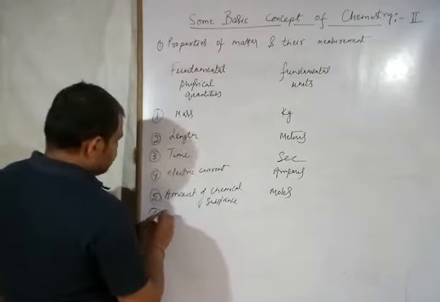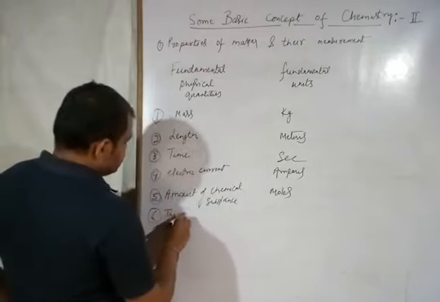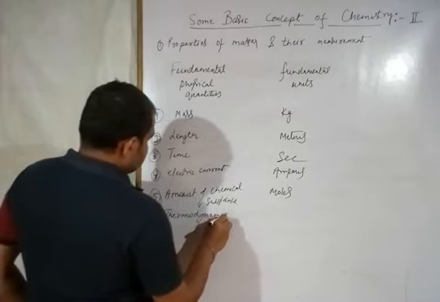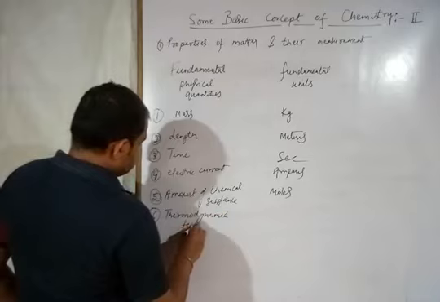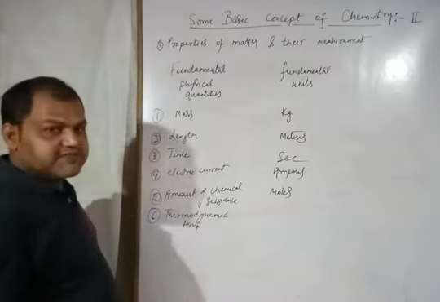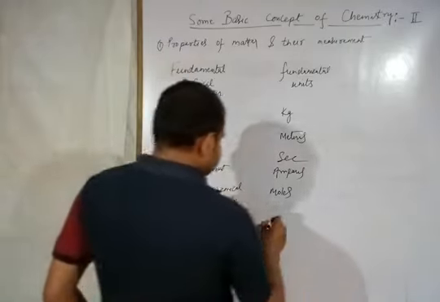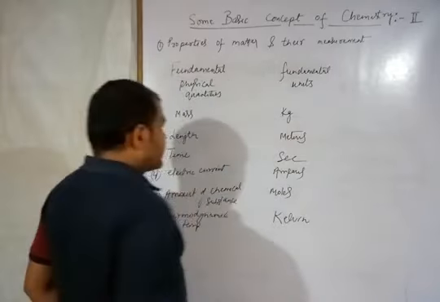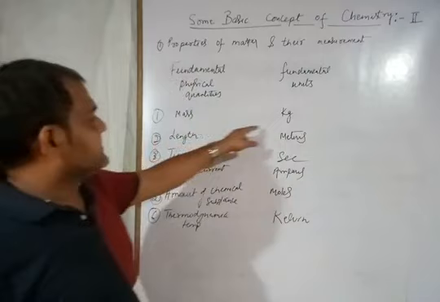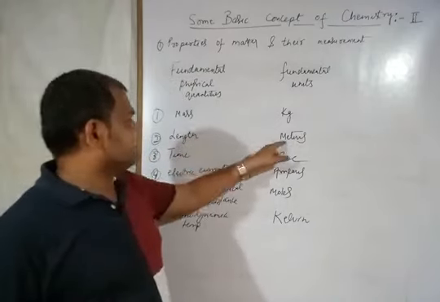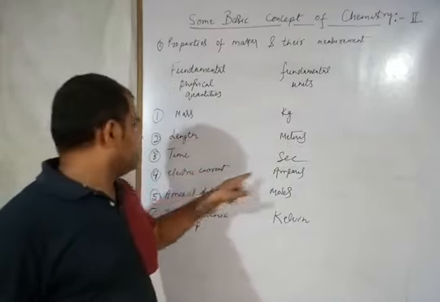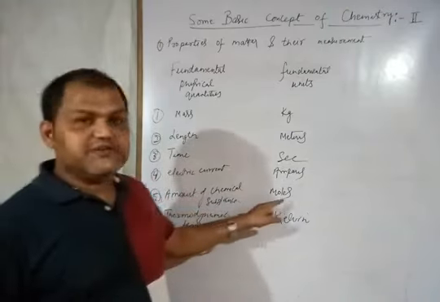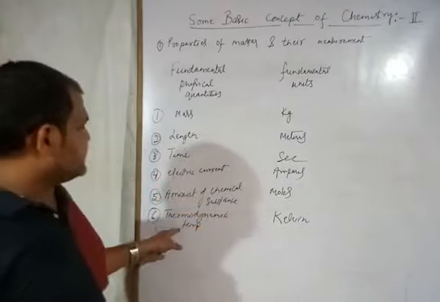Sixth is thermodynamic temperature, which means temperature is expressed in Kelvin as an SI unit. Okay. So first is mass in kg, length in meters, time in seconds, electric current in amperes, amount of chemical substance in moles, and thermodynamic temperature in Kelvin.